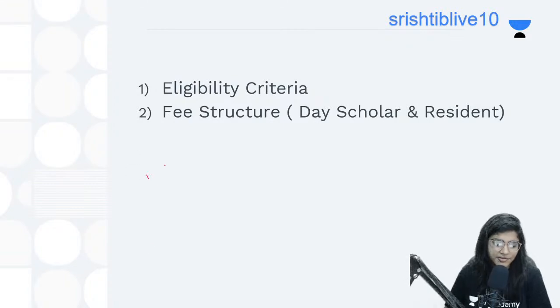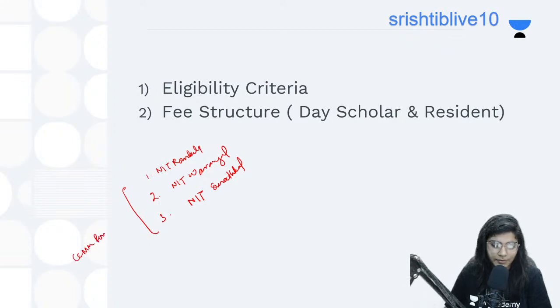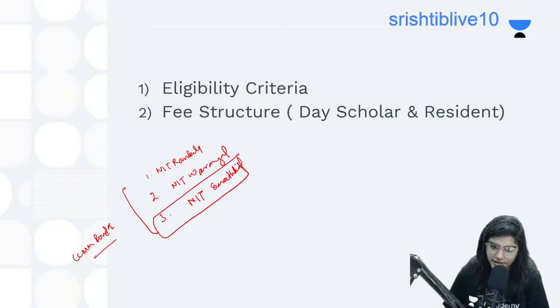At first position you have NIT Rourkela, at second position NIT Warangal, and at third position NIT Surathkal. This is your preference. Let's suppose in CCMN round 1 you got NIT Surathkal.